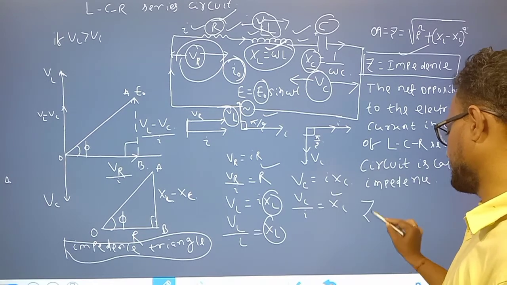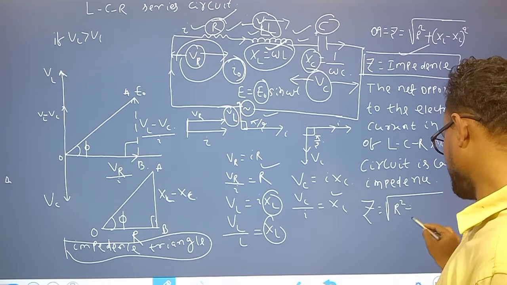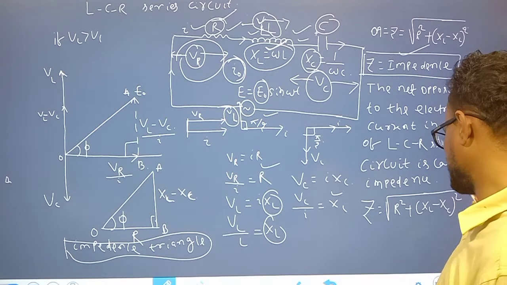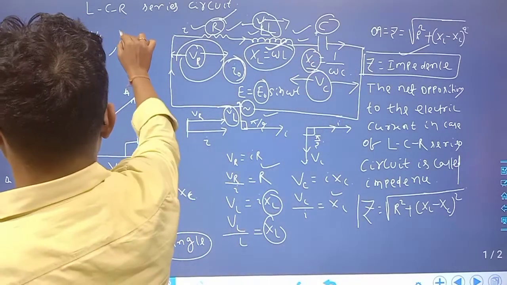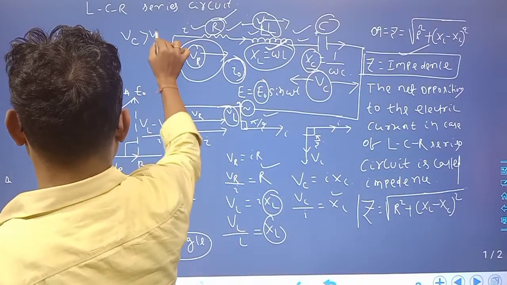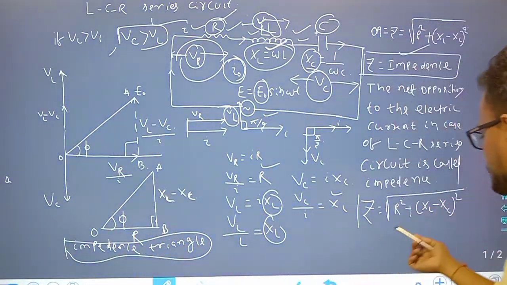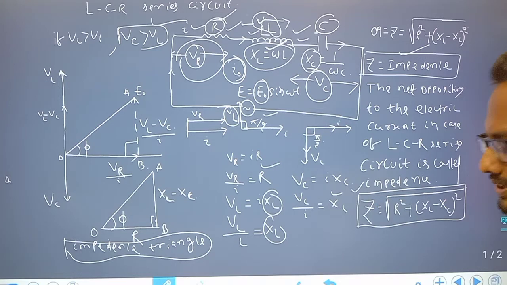Then Z is equal to root over R square plus XL minus XC whole square. Or you can write XC minus XL, if XC is greater than XL, that is, VC is greater than VL. It is also possible, according to the condition. That is called impedance, the net opposition. Clear? This is the LCR series circuit.